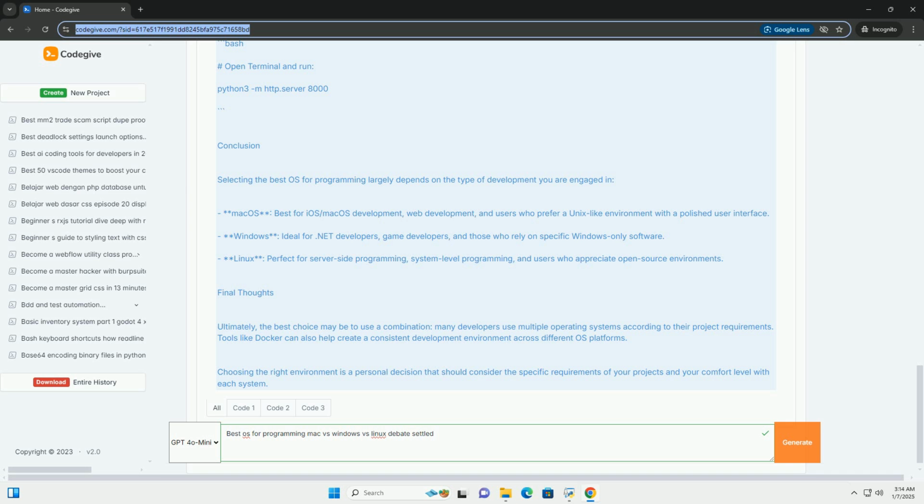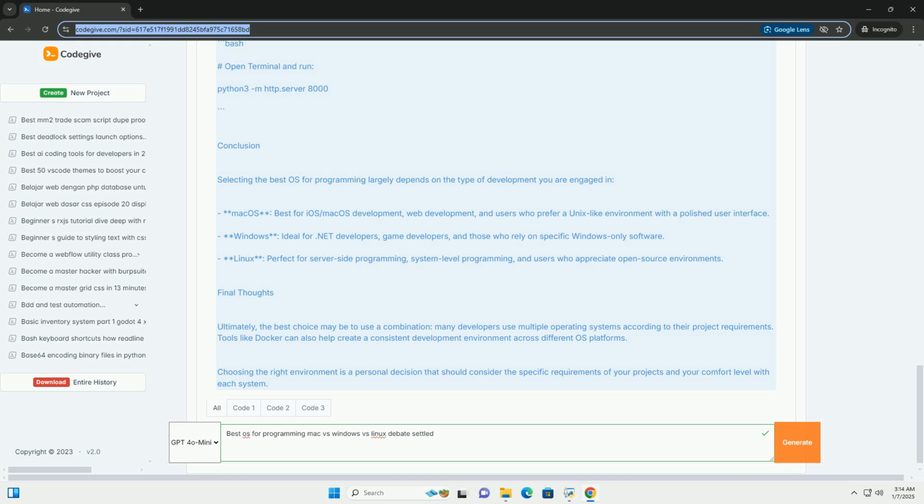Weaknesses. Unix-like features: while Windows Subsystem for Linux (WSL) provides a Linux environment, it's not as seamless as using a native Linux environment. Less native tooling: some tools and scripts may require additional setup to work compared to Mac OS or Linux. Code example: creating a simple HTTP server using Python on Windows.